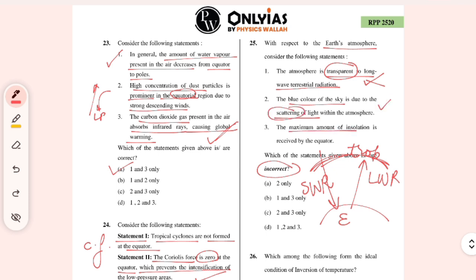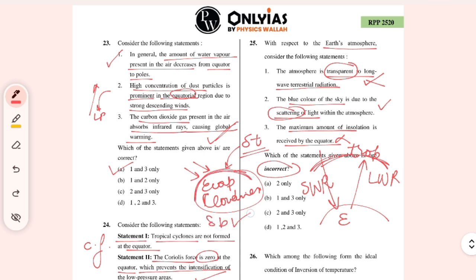The maximum amount of insolation is received at the equator. No, it is the subtropical belt which receives it. Because at the equator, what is happening? More evaporation and then more cloudiness occur there. That is why the insolation cannot penetrate through the clouds at the equator, and that is why the subtropical belts are the ones where the maximum insolation is recorded. So this is incorrect, and that is why 1 and 3 are incorrect.